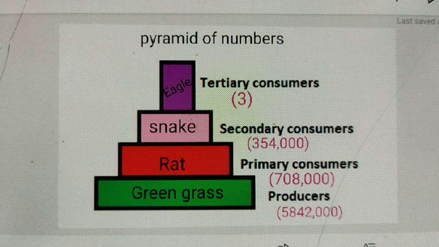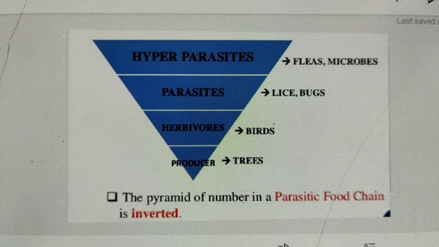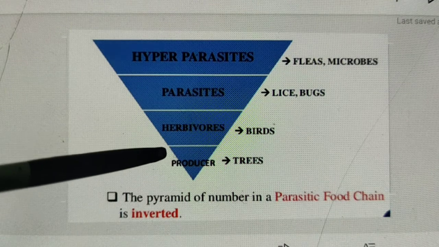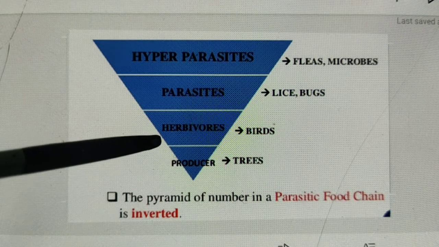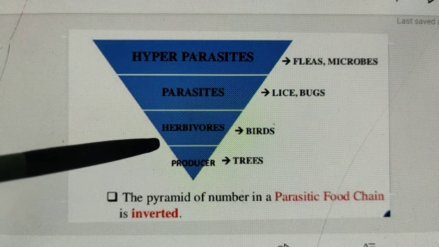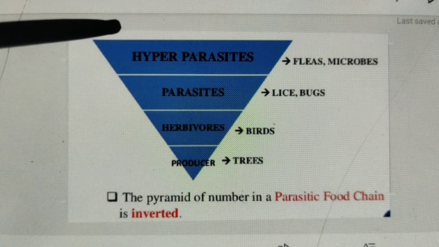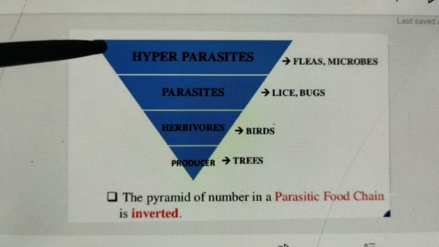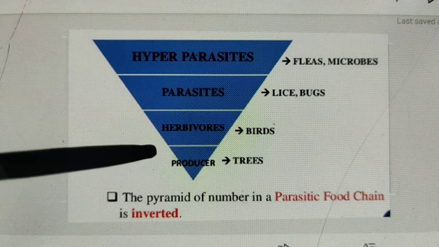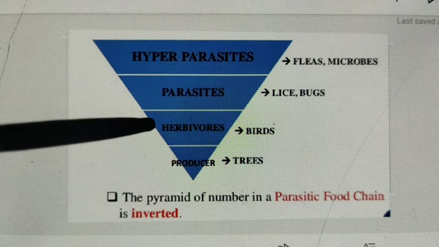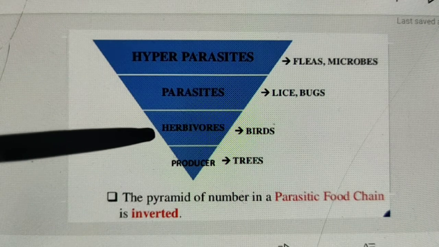But in the case of the inverted pyramid, it is opposite. In this inverted pyramid, the number of producers is less than that of tertiary consumers, and this is a parasitic food chain.